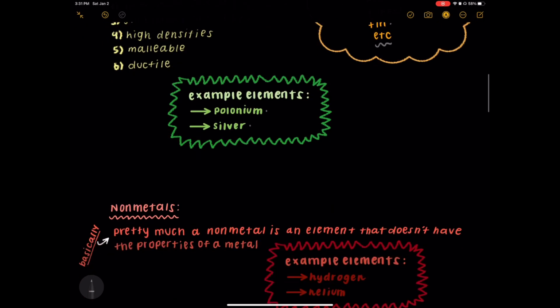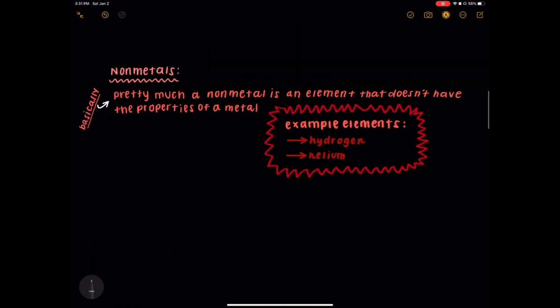Moving on. A nonmetal is a chemical element that mostly lacks metallic attributes. Some example elements are hydrogen and helium. Nonmetals are important because even though there are only 7 elements within the nonmetals group, 2 of these elements, hydrogen and helium, make up about 98% of the mass of the universe.